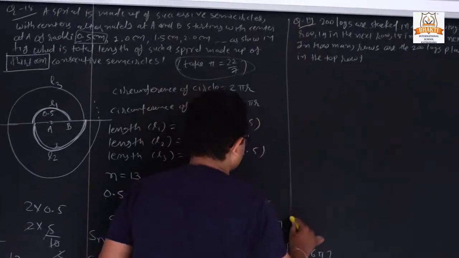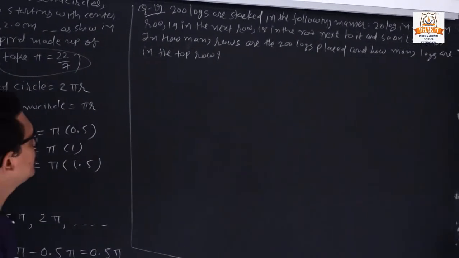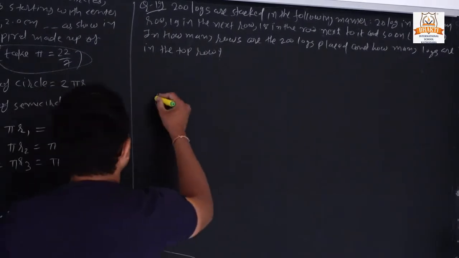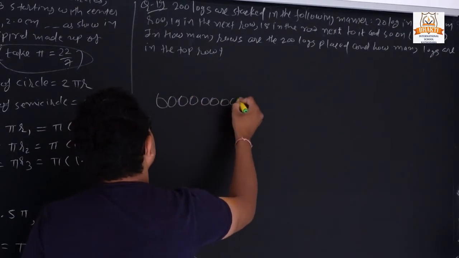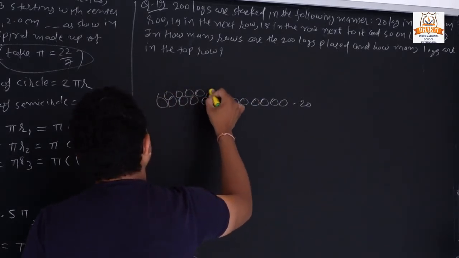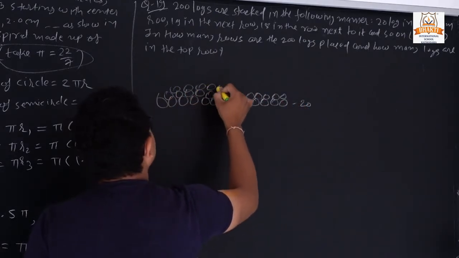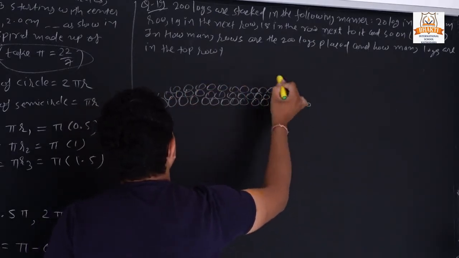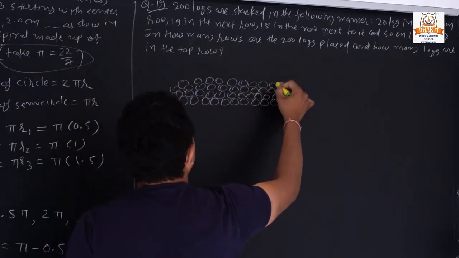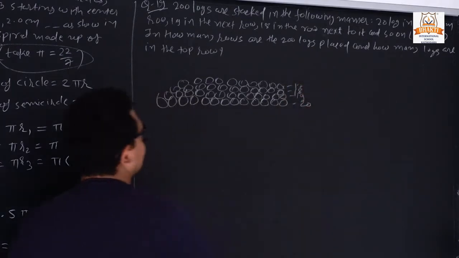Now next, question 19. 200 logs are stacked in the following manner. 20 logs, it means we have 20 logs in the bottom row, then 19, then 18, then 17, stacked like that.